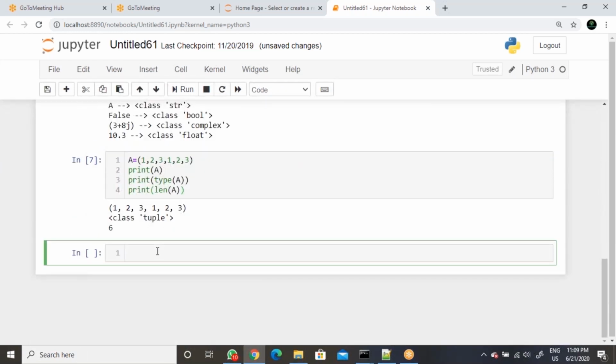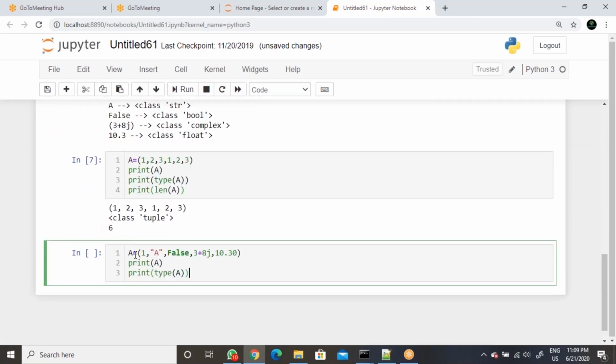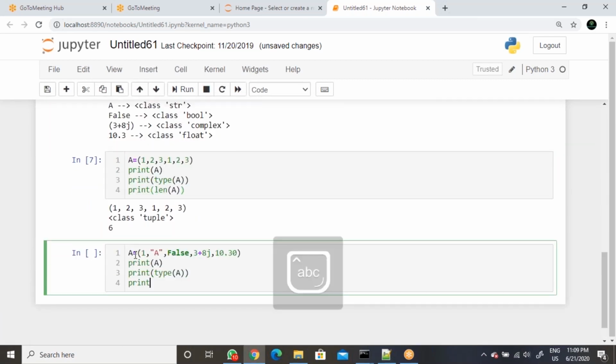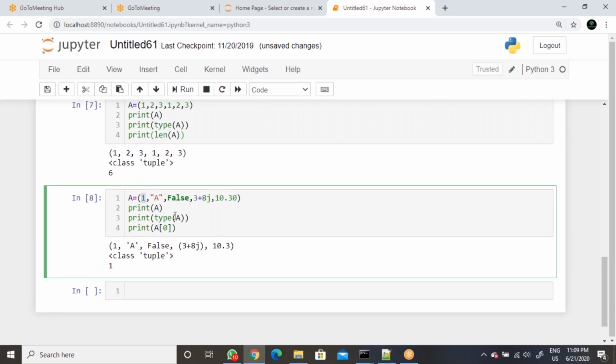Now tuple can accept indexing and slicing. First you can take the same concept here. Now try to display the data, so print of index number 0. Then at index number 0 the value will be 1.